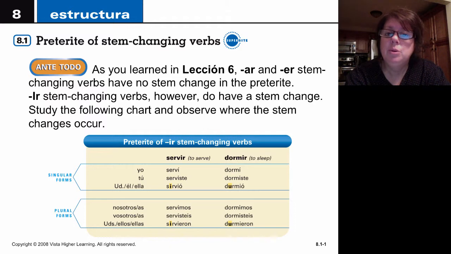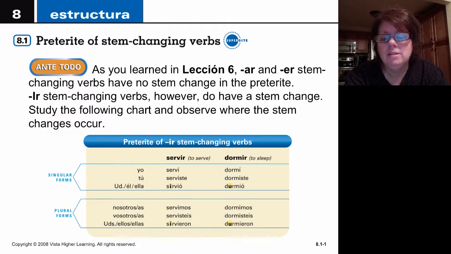Now look at the verb dormir, to sleep. Yo dormí, we no longer have the stem change, and we have the regular I with an accent as the ending. Dormiste, it's regular, just like other preterite. But now look what happens in the third person singular. Instead of duerme, we have dormió. The present tense was duerme. Here we have dormió. That O changes to just the U. The ending, however, stays the same.